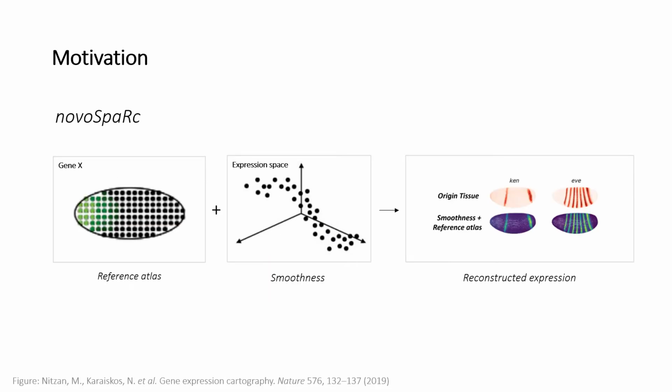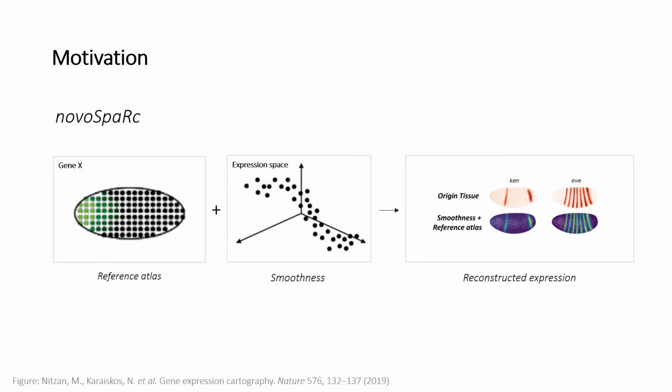novoSpaRc is an example of a spatial reconstruction method that uses optimal transport to interpolate between prior knowledge about a reference atlas on the one end and a tissue organization principle on the other. Specifically, it relies on an assumption of smoothness in gene expression across the tissue, meaning that cells that are physically close would tend to have, on average, more similar gene expression than cells that are farther apart.